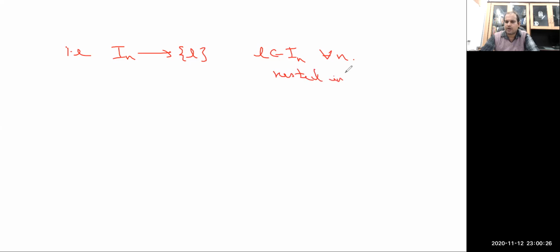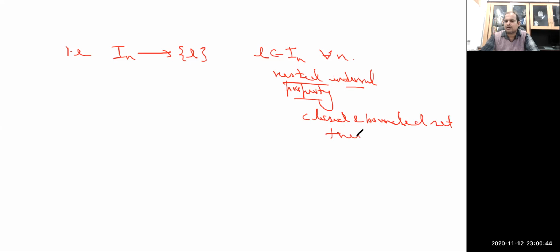All the requirements of the nested interval property we have met, because in the nested interval property we need closed and bounded sets plus nesting of the sets.